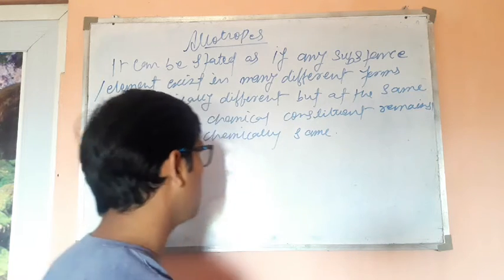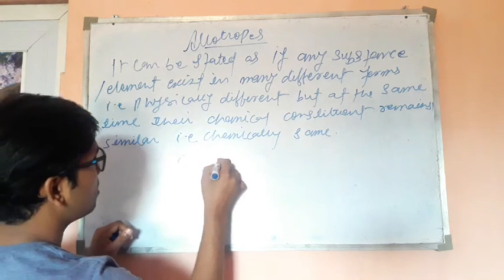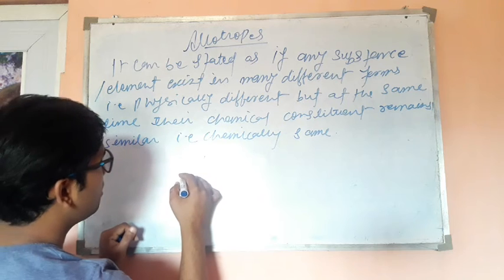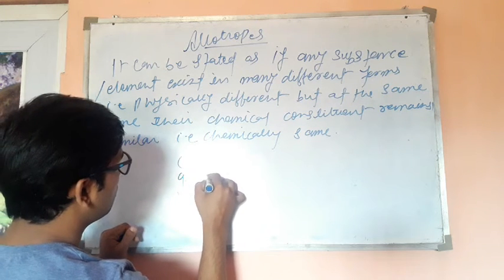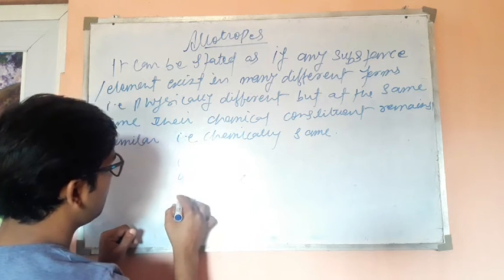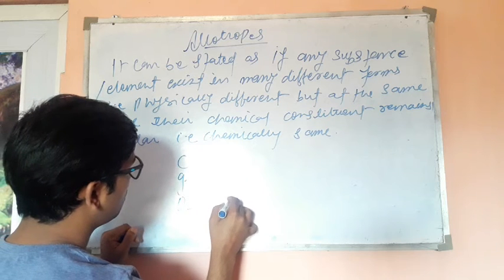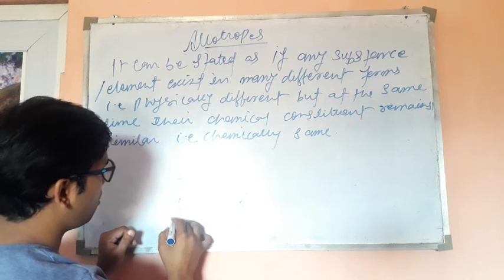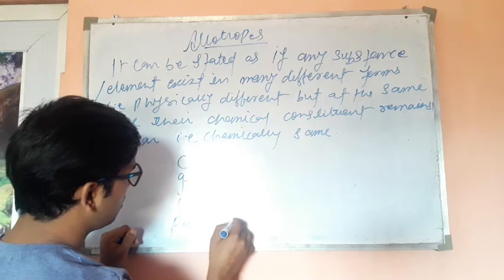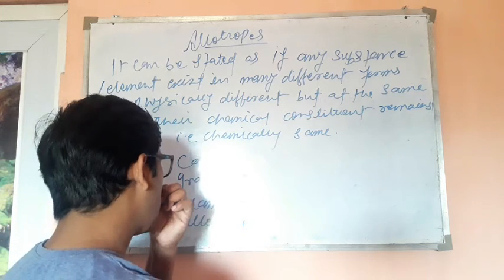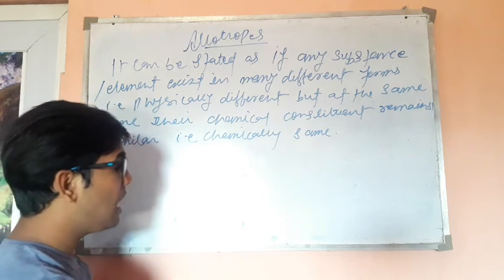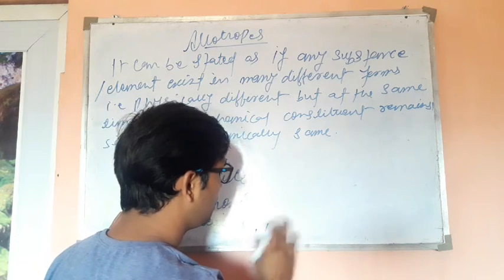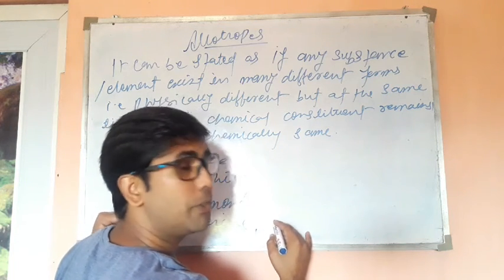In the case of carbon, we can see carbon as coke, in the form of graphite, in the form of diamond, in the form of fullerene, and also in the form of carbon nanotubes.